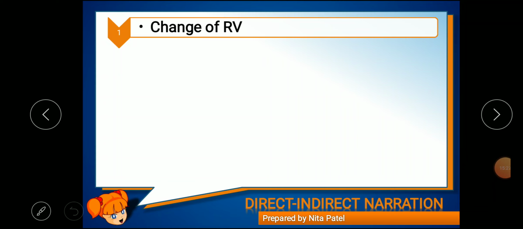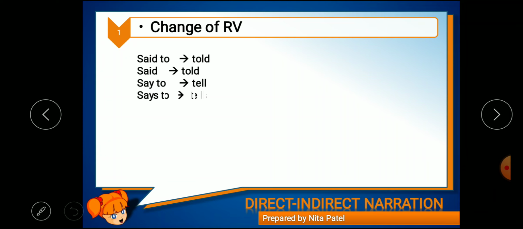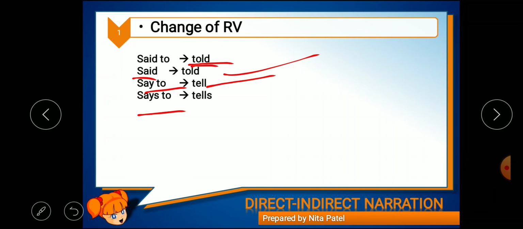Okay, now we'll see all the steps one by one in detail. The first step was change of RV. Now, RV's verb: if "said to" is there in the direct speech, we'll have to convert it with "told". We'll replace "said to" with "told". If "said" is there, we'll replace "said" with "told". "Say to" will be replaced with "tell", and "says to" will be replaced with the help of "tells".